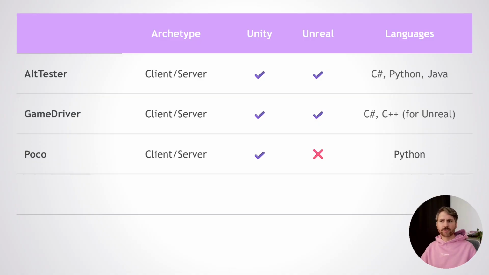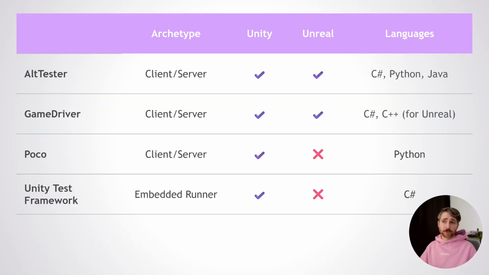Poco is a lesser known tool. It's created by NetEase, and the Unreal support is still in the works, so you can only use Unity for now. And this tool is closely related to AirTest, which is based on image recognition. And in my opinion, that makes it less powerful. Not Poco, but AirTest itself. That's why I didn't list it in the table here.